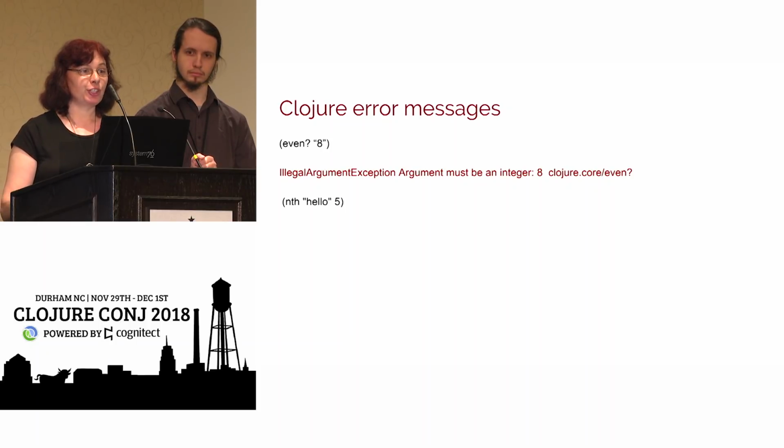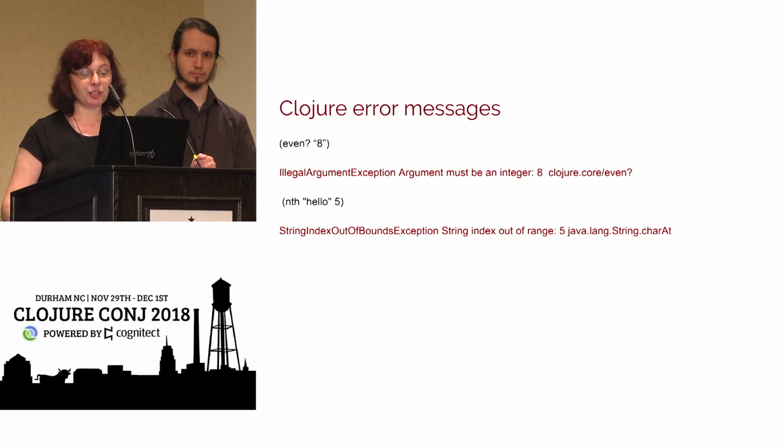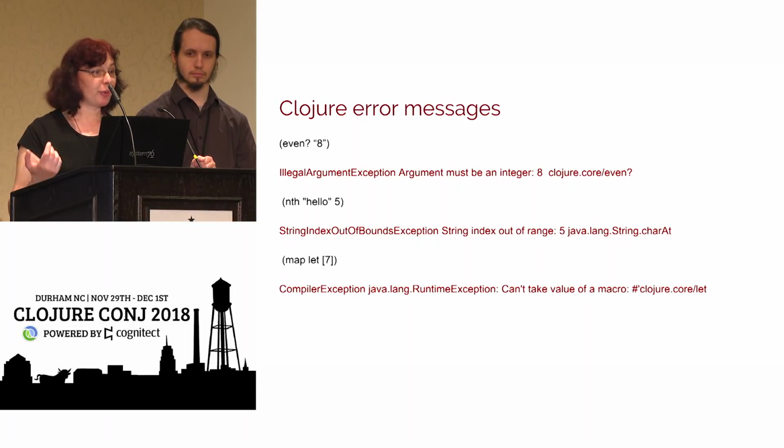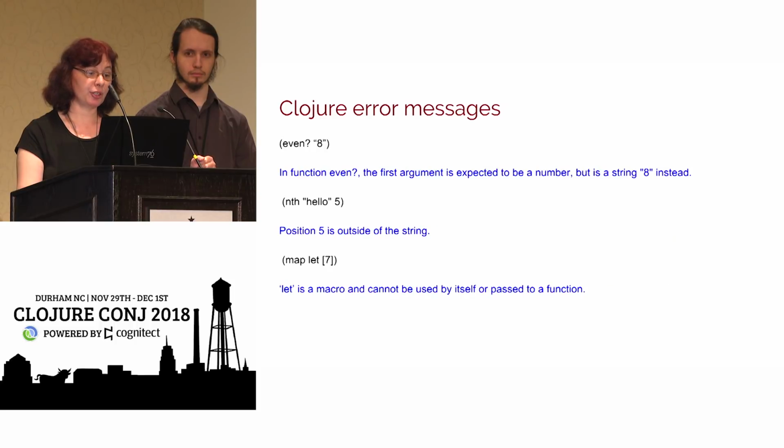And this is also a perfectly reasonable thing to write. It's a 5-character string, so you're taking its 5th character, right? And that's what you get in return. And that talks about index being out of range and charAt, and none of this stuff is actually reasonable for a beginner. And if you happen to have a function called let, or if you think you have a function called let, you can pass it to map, and that's what you get back. So these are just some examples that could potentially happen if you are a beginner.